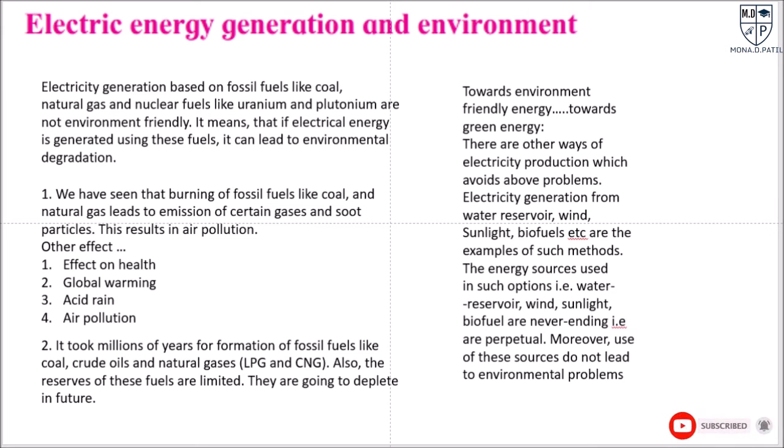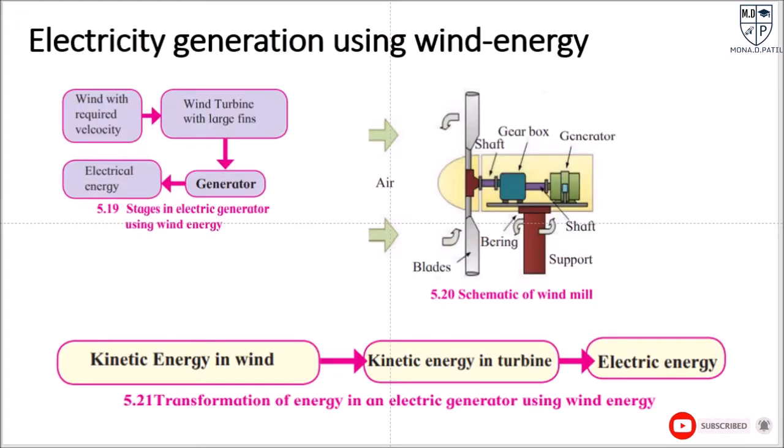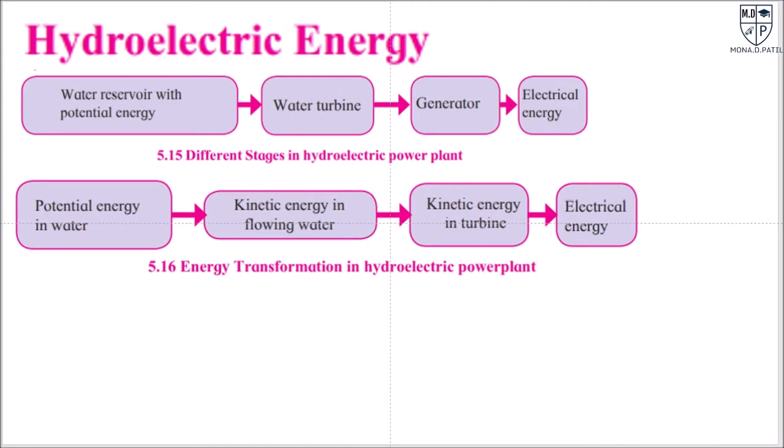Looking at the problems in electricity generation using fuels like coal, natural gas and nuclear fuels, the world is now heading towards environment friendly energy, that is green energy. The first environment friendly energy is hydroelectric energy.